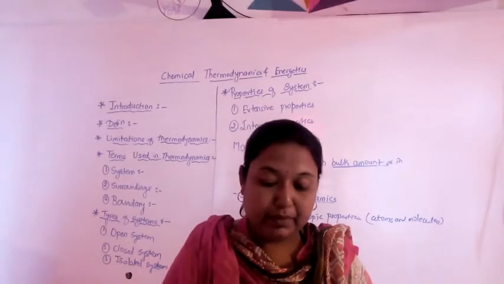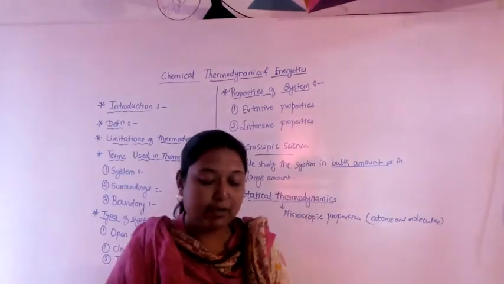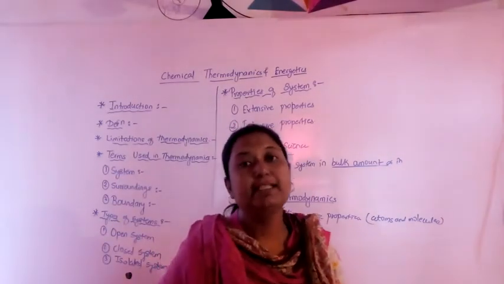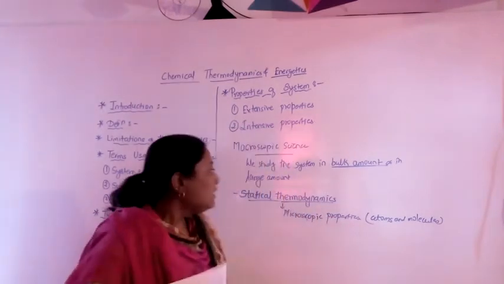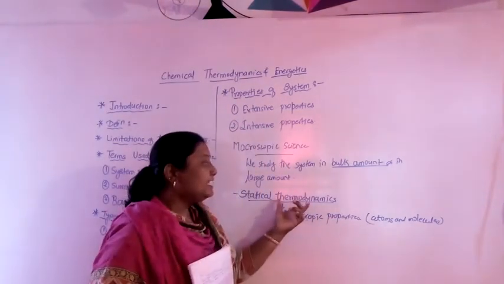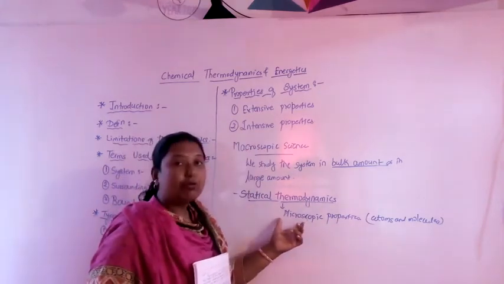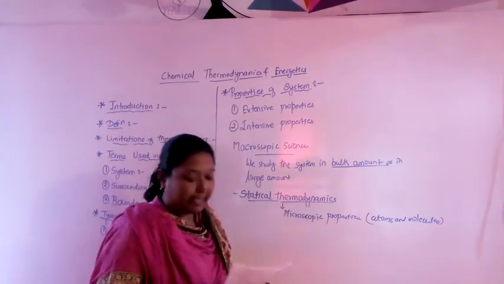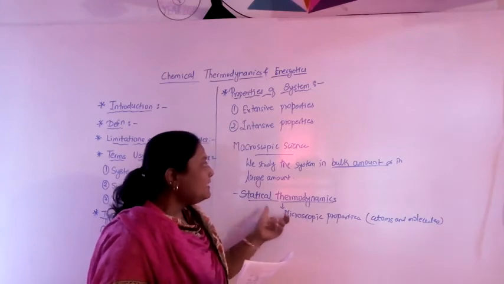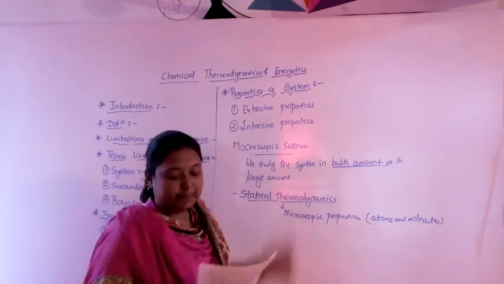So it provides the link between atomic and bulk thermodynamic properties. So statistical thermodynamics is the link between the microscopic properties and macroscopic properties. Okay, that is atomic properties and bulk properties.